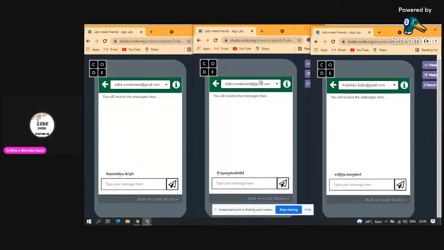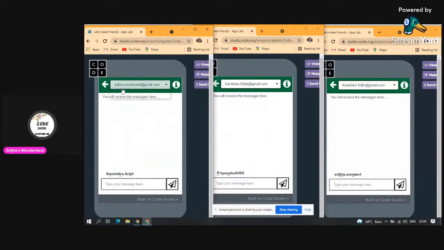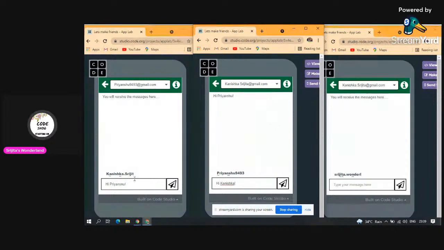Suppose now Priyanshu wants to chat with Kanishka. How will he do that? Now, Kanishka goes to Priyanshu's account and Priyanshu types, hi Kanishka, okay? And then clicks on the send message button. And now Kanishka types, hi Priyanshu. I know that Priyanshu's message is not yet received by Kanishka. Now see what happens. Yeah, see what had happened.